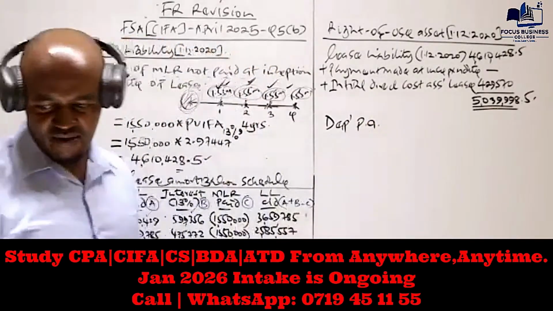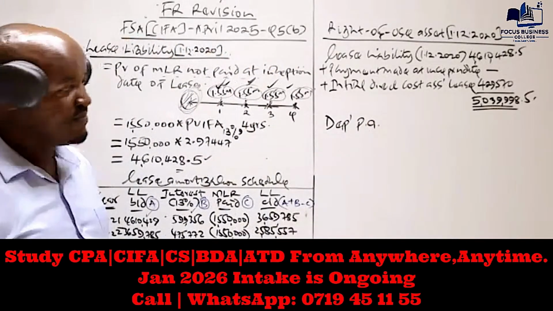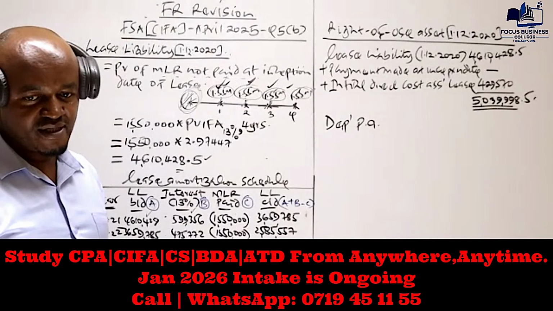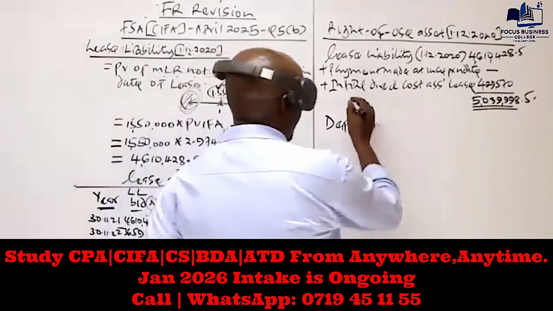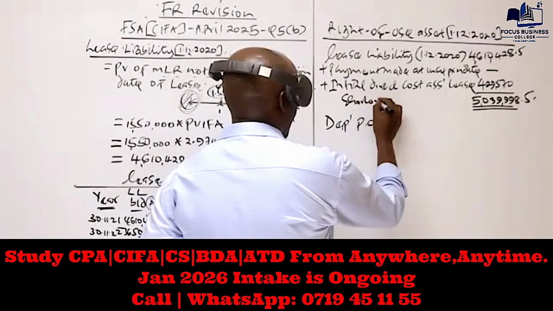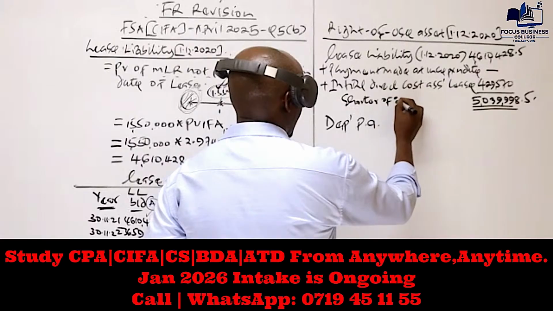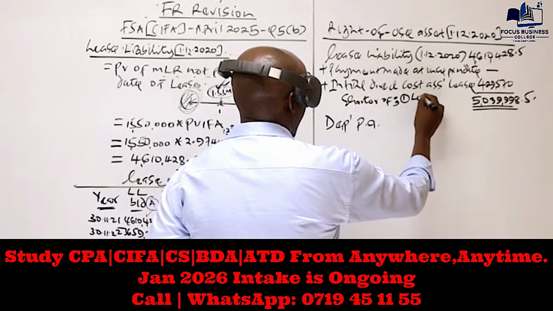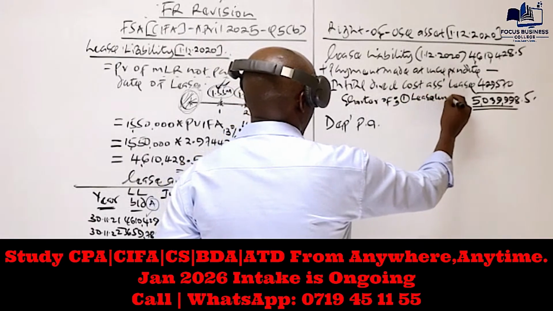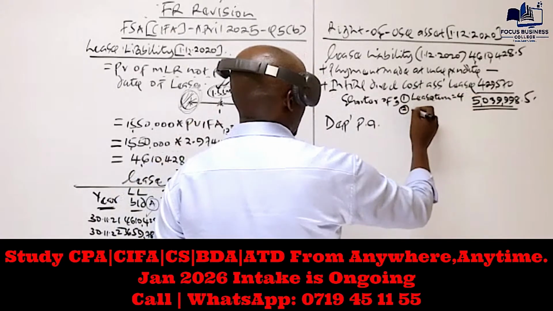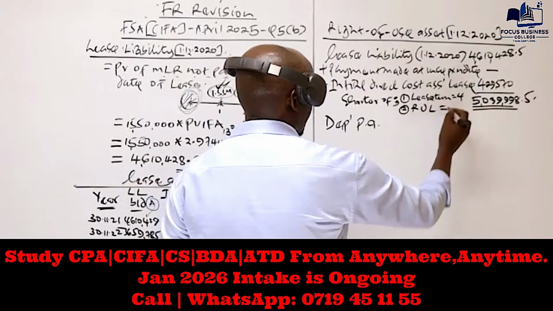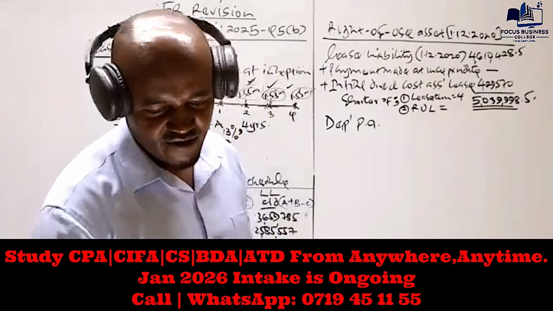So having that, the next thing we need to do is compute the depreciation per annum. Remember, we say that this right-of-use asset should be depreciated on a straight-line basis at the shorter of two periods. Number one, the lease term. The lease term is the period of the lease. In our case, this is a lease for 4 years. And number two, the remaining useful life of the asset, or the remaining economic life of the asset.